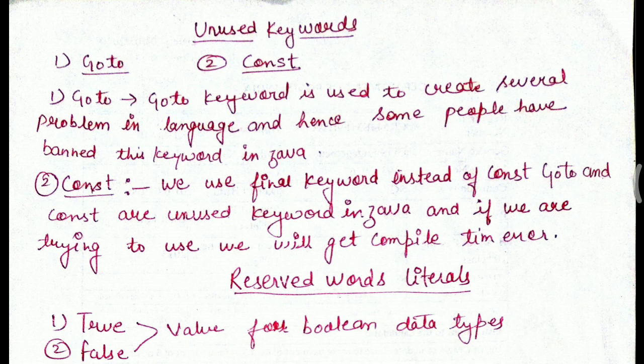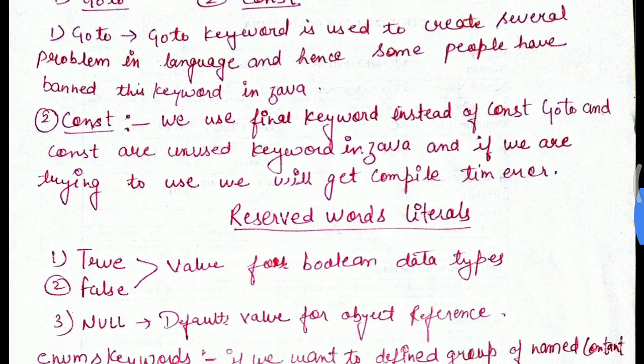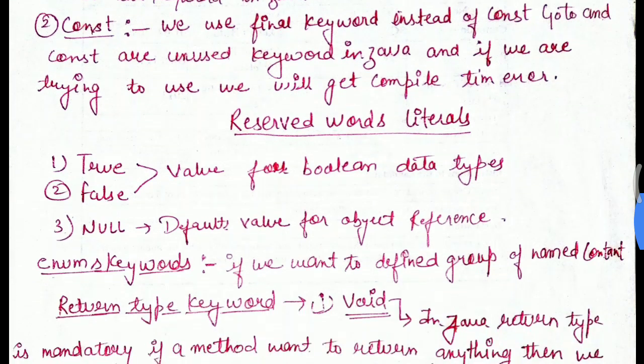We can say const: we use the final keyword instead of const. Goto and const are unused keywords in Java, and if we try to use them, we will get a compile time error. If we use const and goto keywords in Java programming, the compiler will automatically give a compile time error. So it is a waste of time to use goto and const keywords in Java programming.